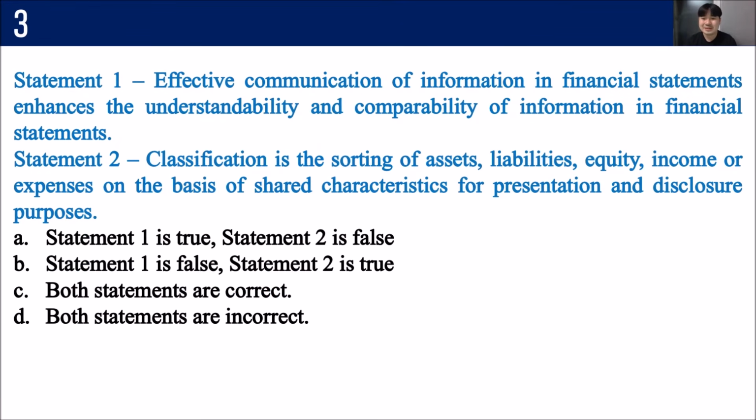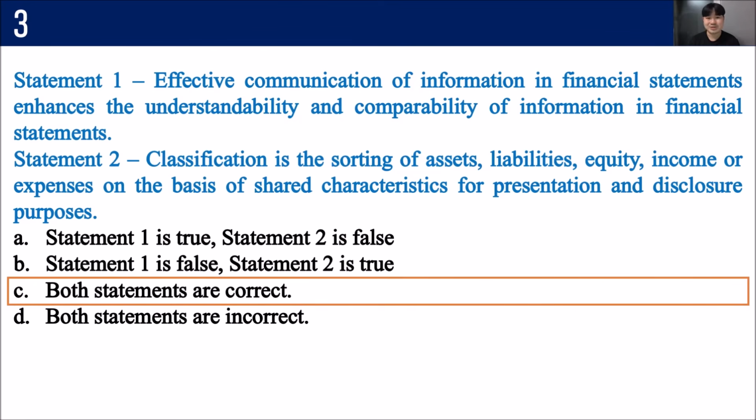Number 3. Statement 1. Effective communication of information in financial statements enhances the understandability and comparability of information in financial statements. Statement 2. Classification is the sorting of assets, liabilities, equity, income, or expenses on the basis of shared characteristics for presentation and disclosure purposes. A, B, C, and D. Pause the video if you need more time and play it again when you're ready. The correct answer is letter C. Both statements are actually correct, so we don't have to explain more about them. That's actually the concepts that we have discussed earlier.